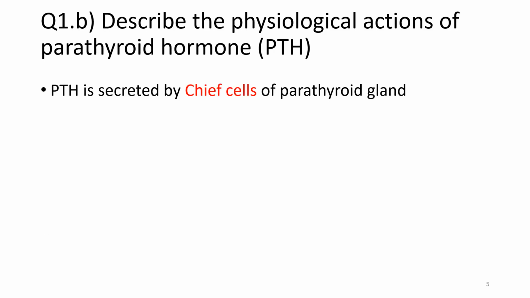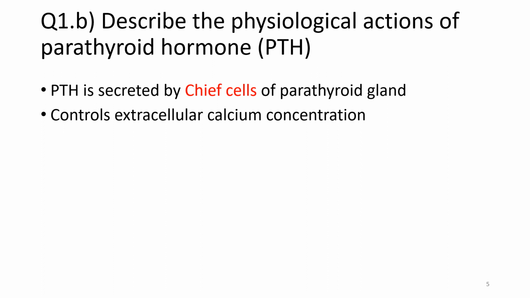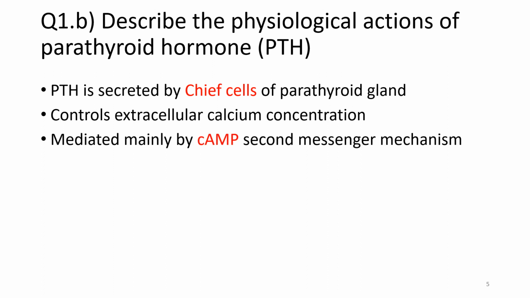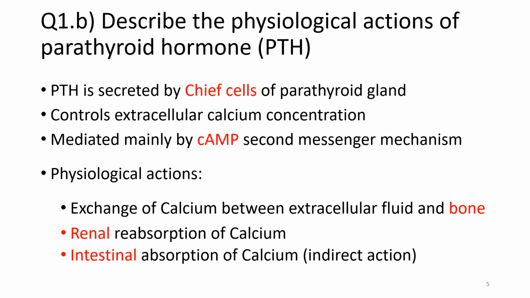Now the next question is to describe the physiological actions of parathyroid hormone. The parathyroid hormone, PTH, is secreted by the chief cells of the parathyroid gland. It controls the extracellular calcium concentration, and it is mediated by the cAMP second messenger mechanism. The physiological actions of PTH include the exchange of calcium between the extracellular fluid and the bone, renal reabsorption of calcium, and the intestinal absorption of calcium, which is an indirect action.